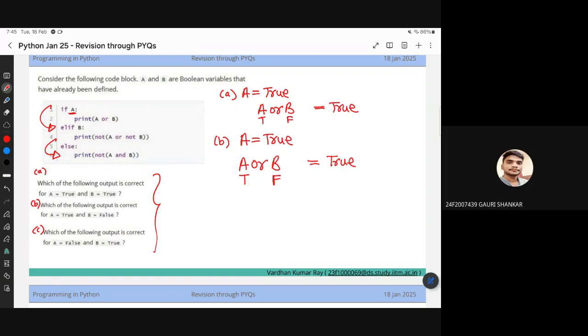No, this small a, small b, small c are subparts of this question. So you're given these values of A and B, and then you have to run this code. It is my fault actually. I should have taken 1, 2, 3 instead. You guys will get confused with the actual variable.